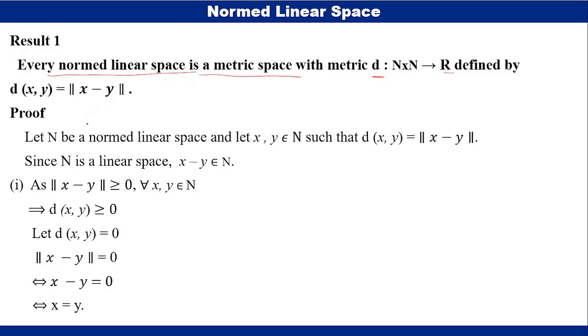To prove this relation, we have to show the basic three properties of metric space. The first is non-negativity, d of xy is greater than or equal to 0. The second one is symmetry, d of xy is equal to d of yx. Third one is triangular inequality, d of xz is less than or equal to d of xy plus d of yz.